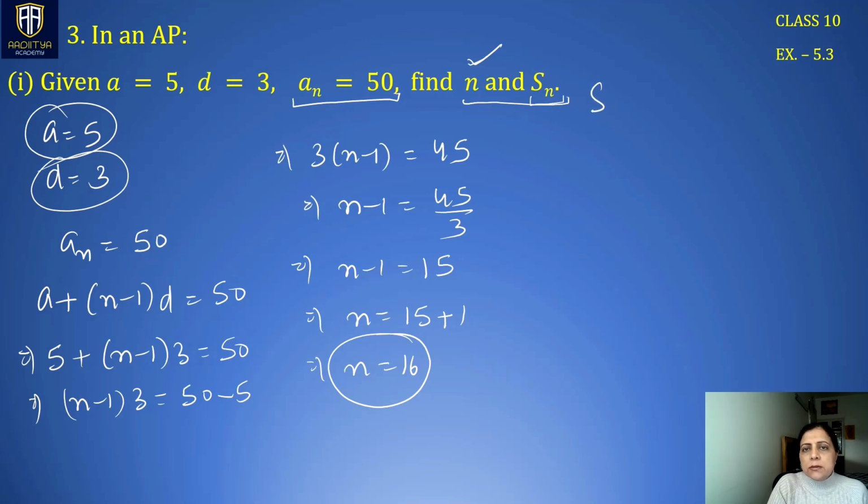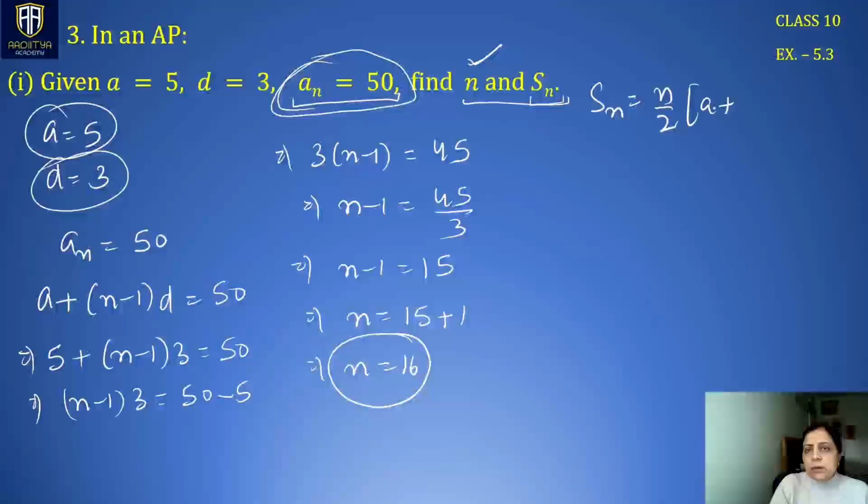Now in this case, since here also you can use either of the two formulas, like Sn is n by 2, 2a plus n minus 1 d, or you can treat this as your An or L, last term. So I prefer this formula. Sn is n by 2, a plus L. So we have 16 terms in the sequence, so n is 16 divided by 2.